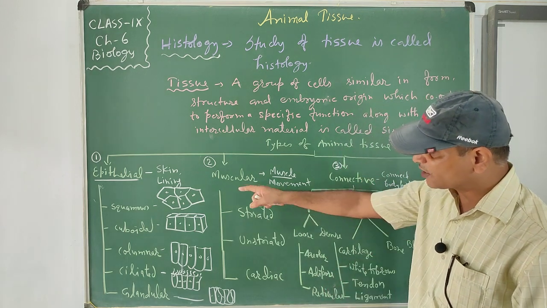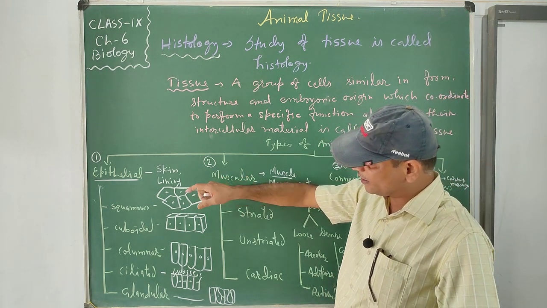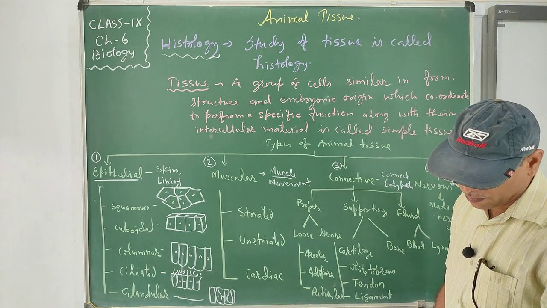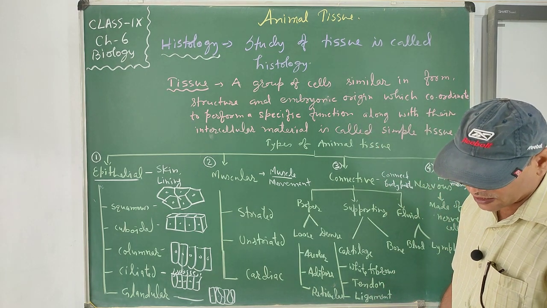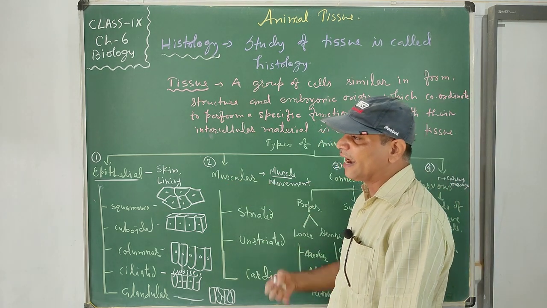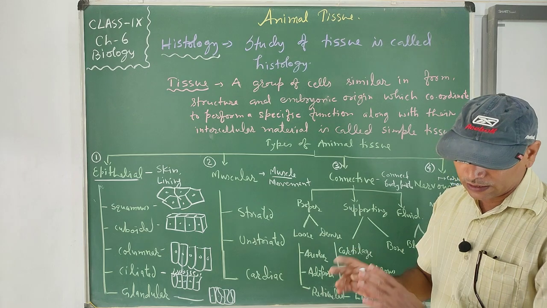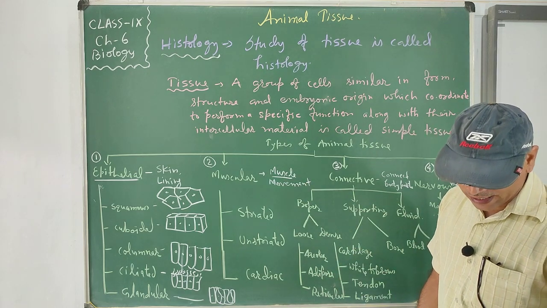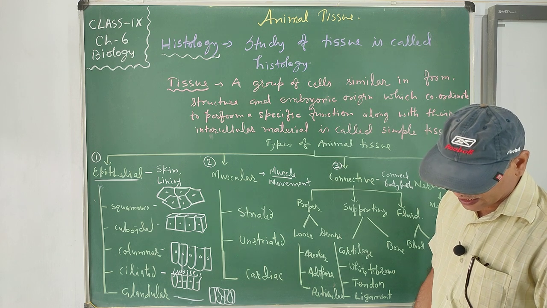Its main function is diffusion of materials or exchange of gases across the membrane. It is for internal lining, and diffusion of materials or exchange of gases takes place by this one.